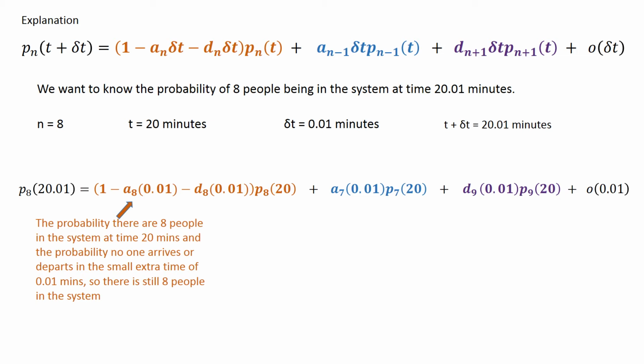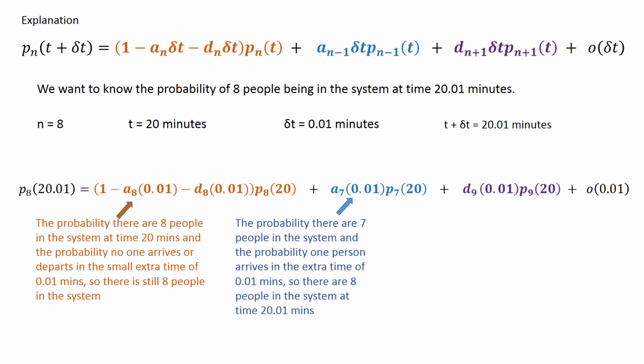Now this one here is the probability that there are 7 people in the system at time 20 minutes. So we need an arrival to bring it up to 8 people. So that's the arrival when there are 7 people in the queue, and that arrival occurs in the little extra time interval 0.01 minutes. The probability there are 7 people in the system and the probability that one person arrives in the extra time interval 0.01 minutes. So there are now 8 people in the system at 20.01 minutes.